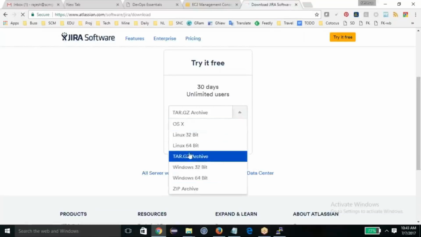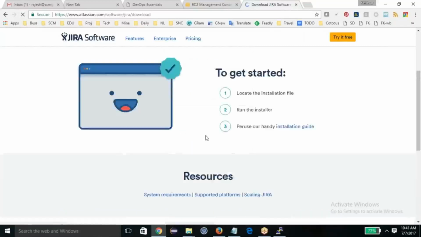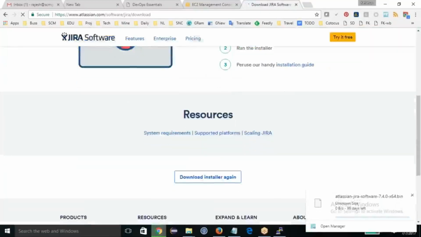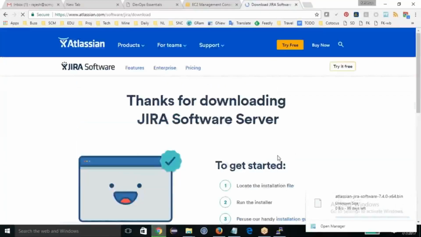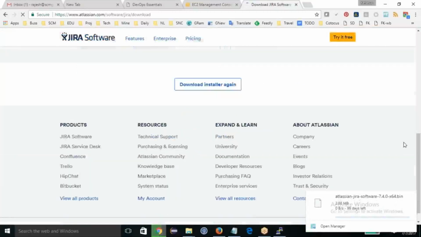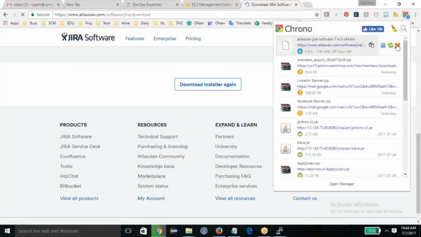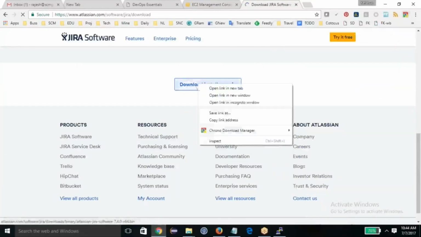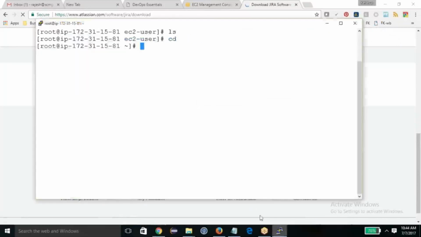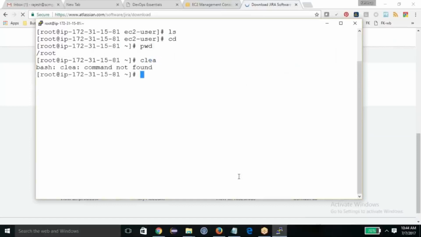Let me go with this Linux 64-bit. I can see it has started, but I don't want to download it locally, because it will take hours to download, even if you have a nice speed in India. But AWS is super fast.